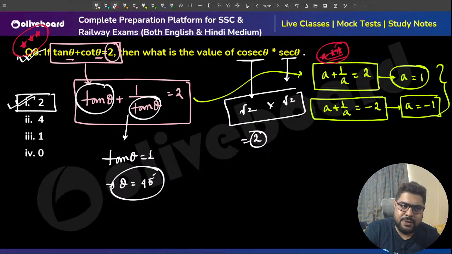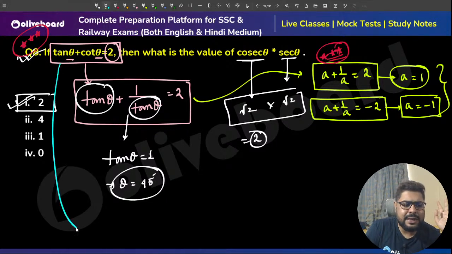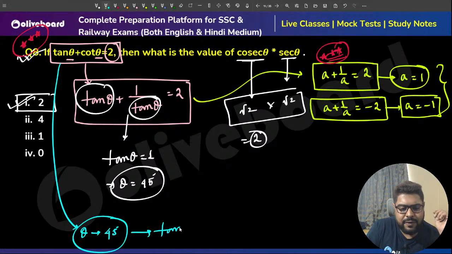Everybody, either you go like this or you simply say, if I put theta as 45 degrees, tan 45 is 1, and cot 45 degrees is also 1.